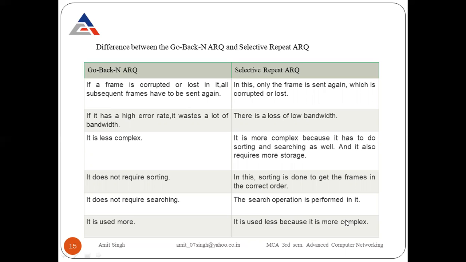Why is selective repeat more complex? Because it can receive all the packets in any order, it has to sort all the packets, and it has to search for all the packets. That's why this process is complex and is less used by users. So this is all about the protocols, and at the end, the difference between go back N ARQ and selective repeat ARQ.